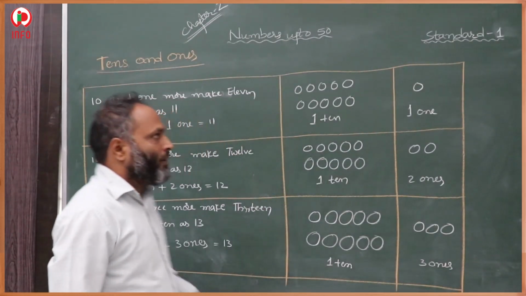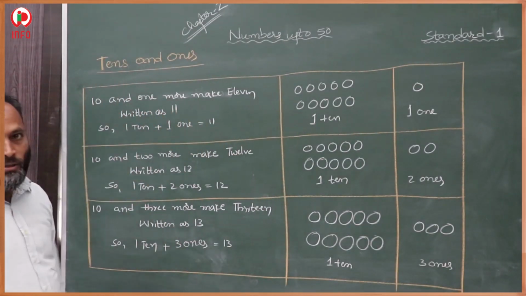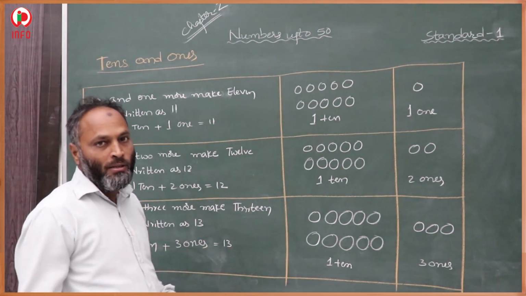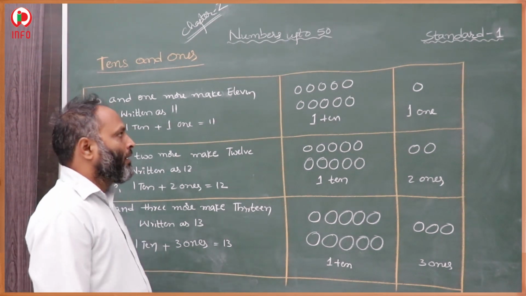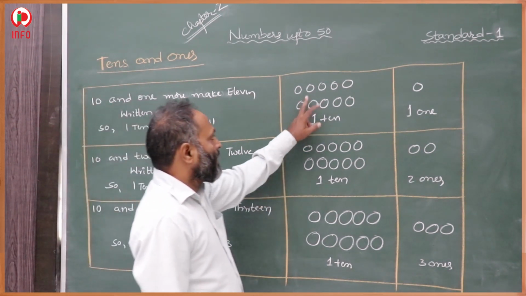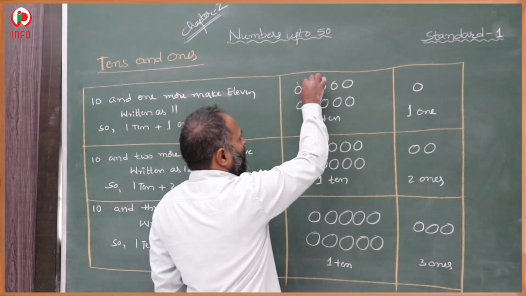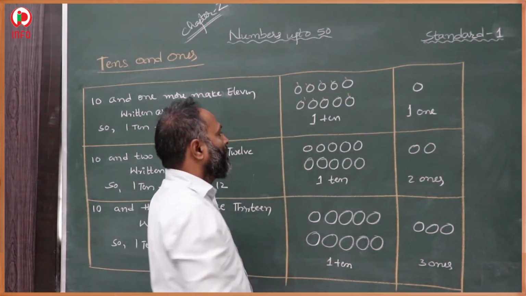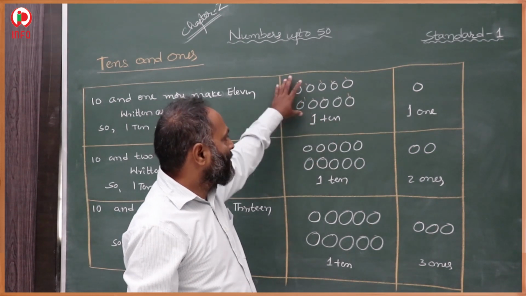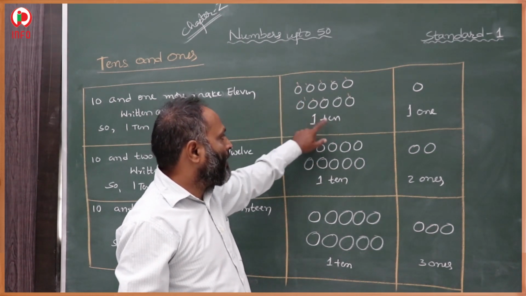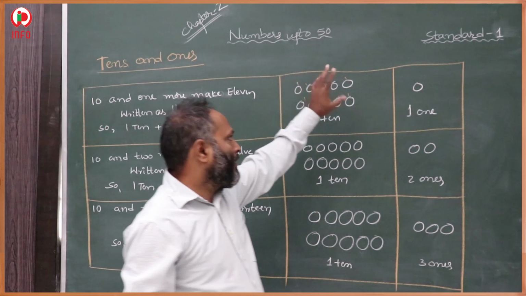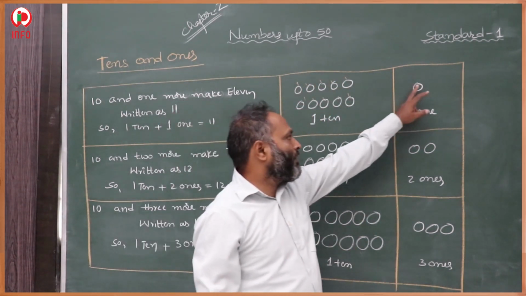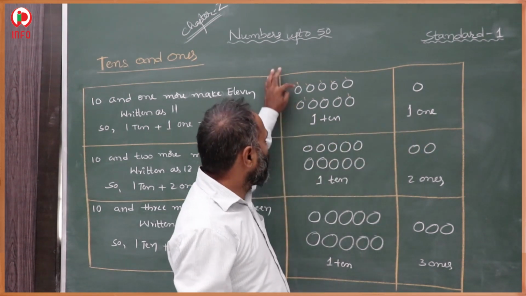Now students, we discuss tens and ones. How we add tens and ones, and what the answer will come. See here, there are some circles given. 1, 2, 3, 4, 5, 6, 7, 8, 9, 10. 1 ten. How many tens are there? One group of 10 circles was there. Then how many ones are there? 1.